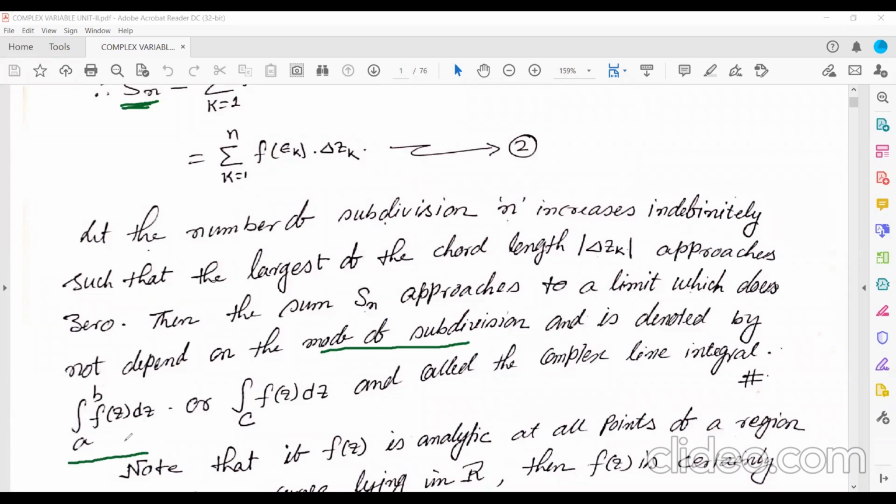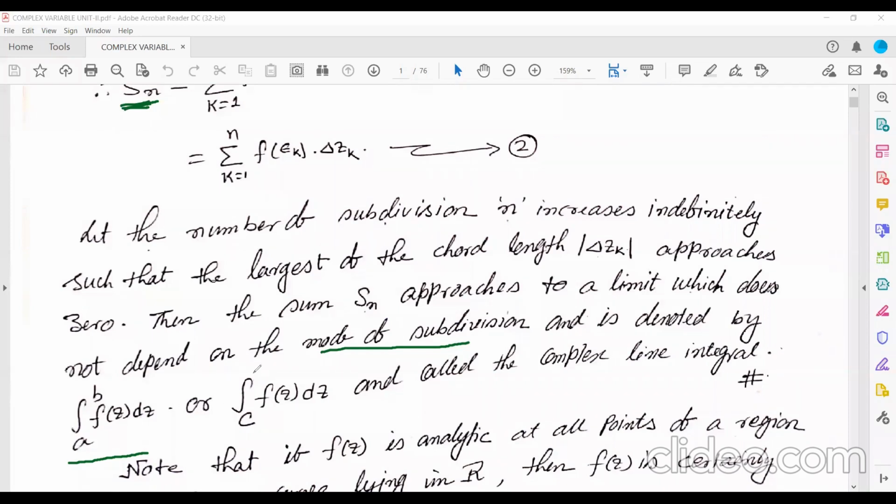Whatever number of subdivisions you make to the curve, there will be no change in the value of this sum. So it will be represented by the integration from a to b of f of z dz.